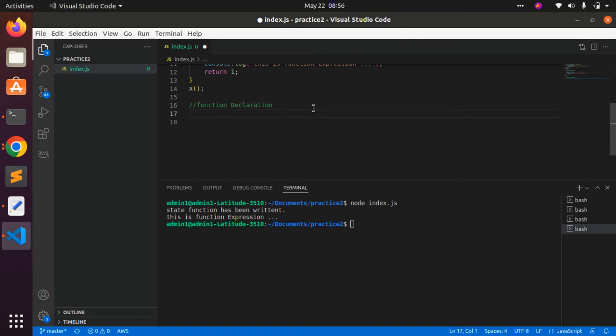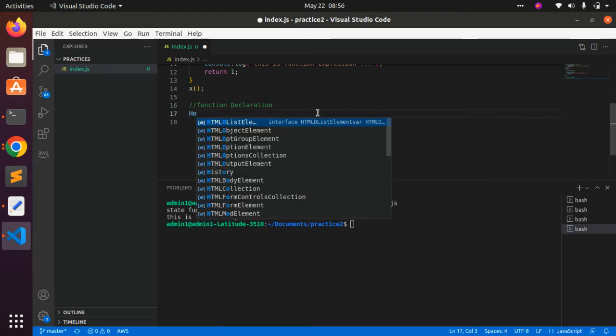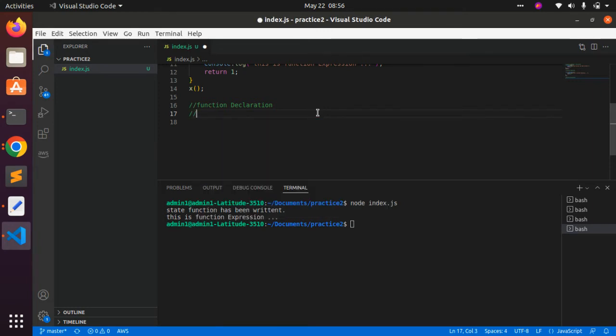Now we are going to explain a little bit more about these two terms, what we can do inside the function expression and some important facts about that. If we are talking about the concept of hoisting, because that is one of the most important topics inside JavaScript. And while we are discussing functions or variables, hoisting plays a vital role, because due to hoisting we may or may not be able to access that variable or that function inside our whole program.